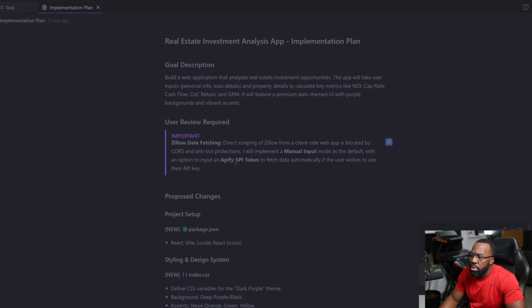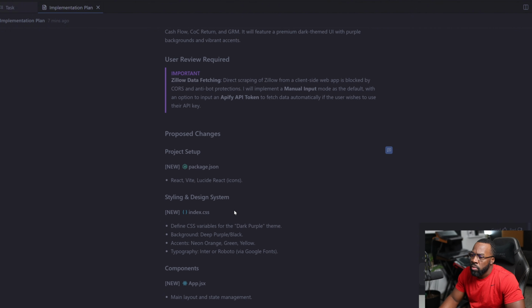And you can input an API token for Apify later to fetch it automatically. Okay, that's good to know. And it's good that it's handling it that way. So far, so good. Then it breaks down the project setup. And again, I'm not a developer, so this is helpful for me to see.